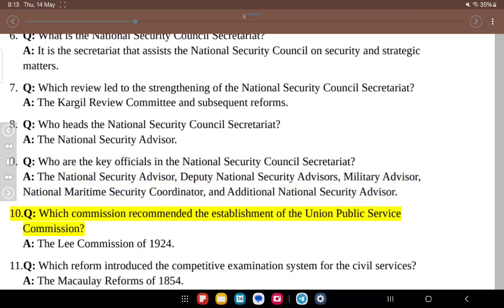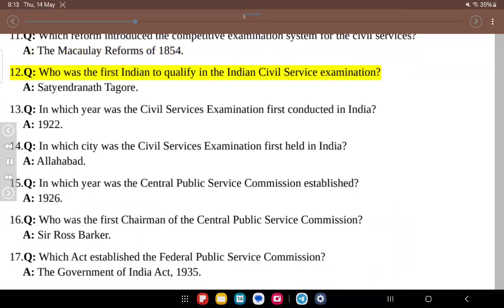10. Q. Which commission recommended the establishment of the Union Public Service Commission? A. The Lee Commission of 1924. 11. Q. Which reform introduced the competitive examination system for the civil services? A. The Macaulay reforms of 1854. 12. Q. Who was the first Indian to qualify in the Indian Civil Service Examination? A. Satyendranath Tagore.